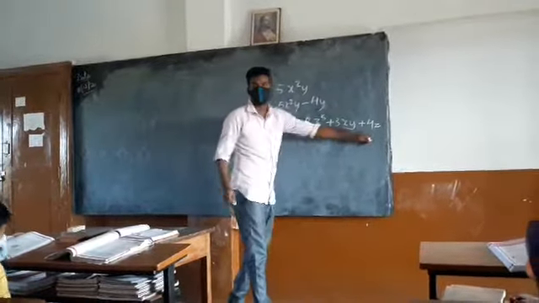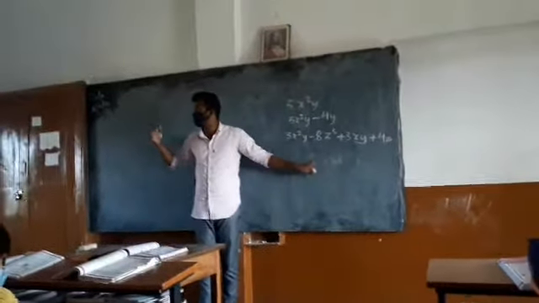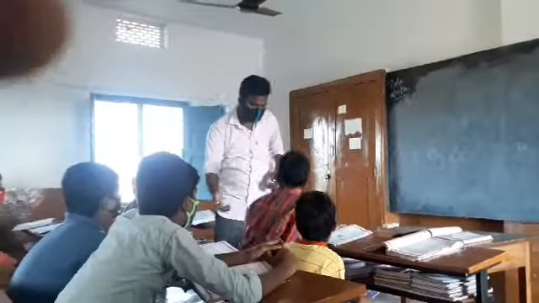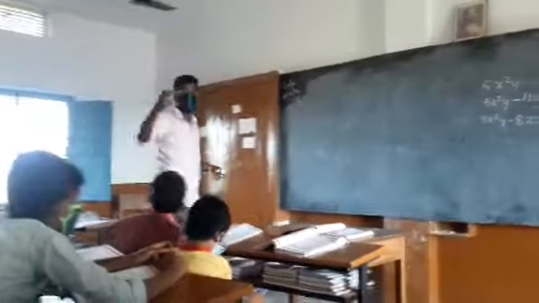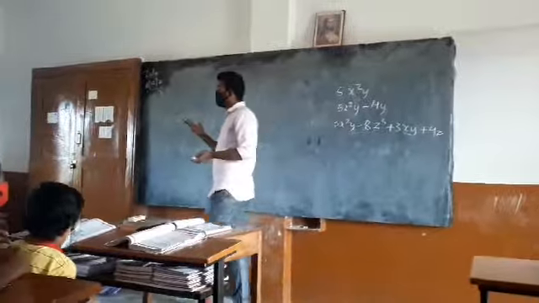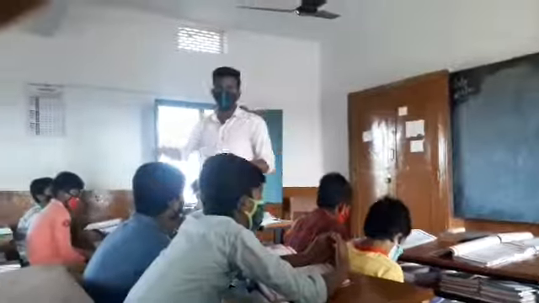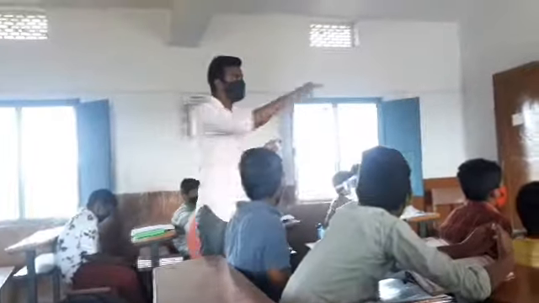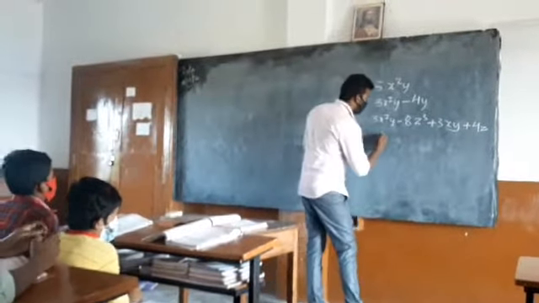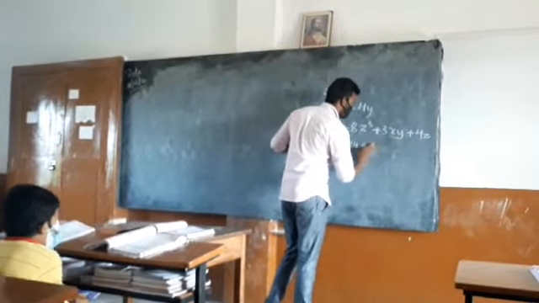What about this? Polynomial. Very good. There are four terms. The similar name to polynomial is multinomial. Polynomial means more than three, four or more terms. If there are more than three terms, then the expression is called a polynomial. If there are three terms, then it is a trinomial.